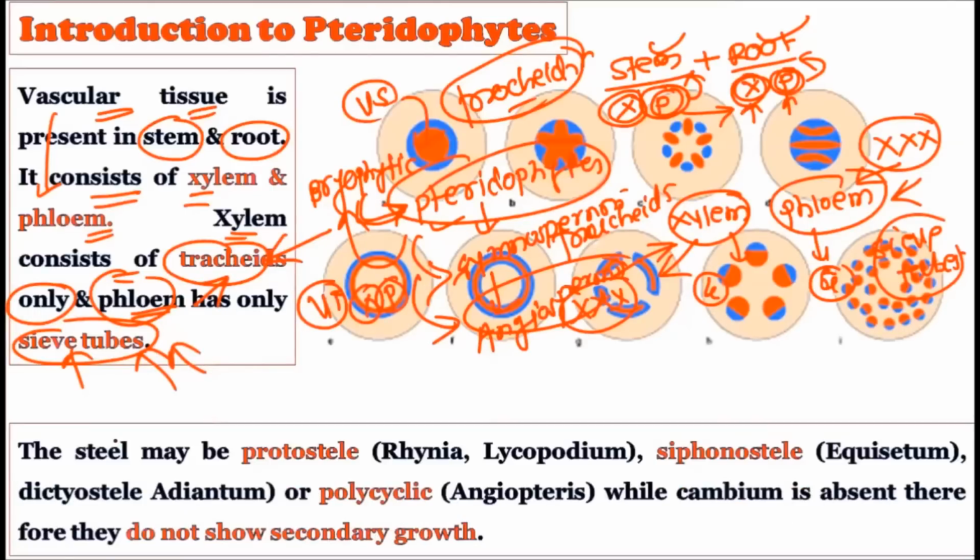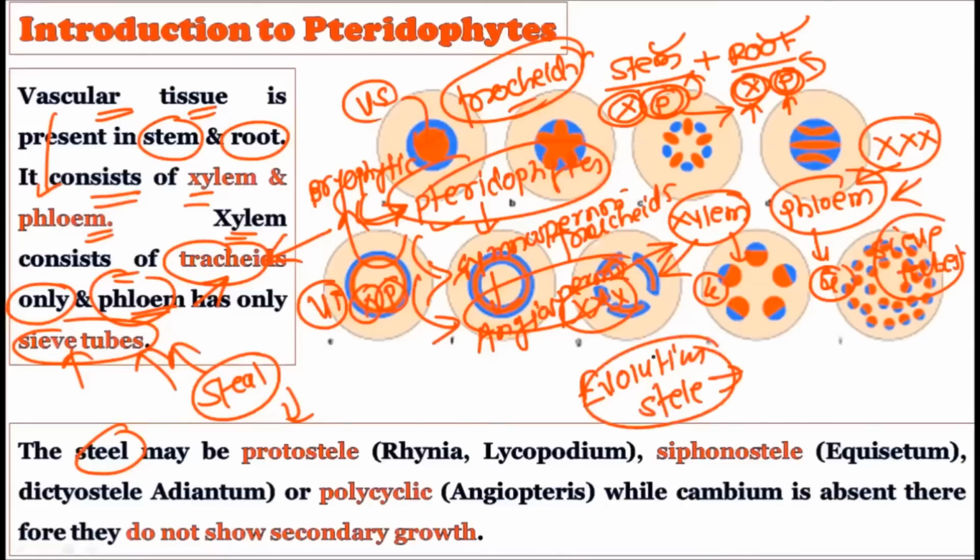Now see, when we talk about the stele, this stele is typically present in the pteridophytic anatomy. There is actually a topic called the evolution of stele in the pteridophytes. So we have to go through the details by using a whole lecture on this particular topic. The evolution of stele occurred in these particular pteridophytes, and it's a typical anatomical feature which is seen for the first time in the pteridophytes.